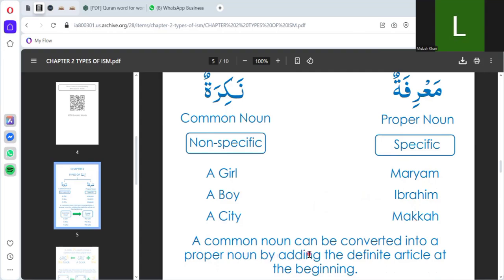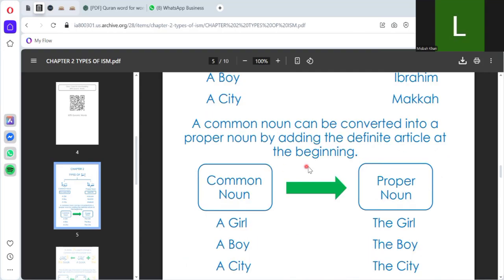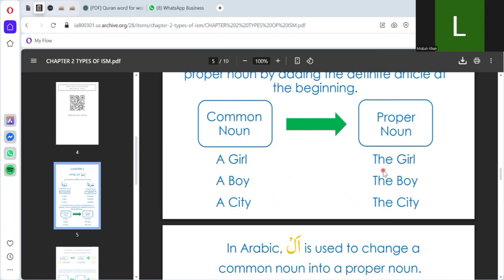A common noun can be converted into a specific noun by adding the definite article. For example: the girl, the boy, the city. Common nouns: a girl, a boy, a city.